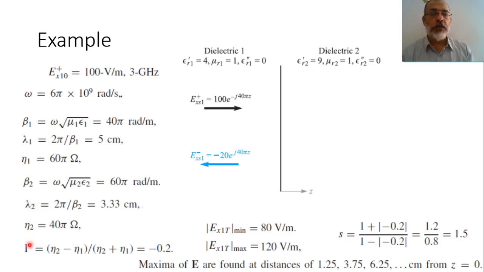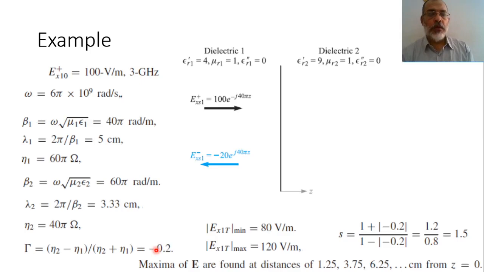Now we say that the reflection coefficient gamma is (eta 2 minus eta 1) over (eta 2 plus eta 1). So it is (40 pi minus 60 pi) over (40 pi plus 60 pi). So it is minus 0.2. So the reflection coefficient has a magnitude of 0.2 and a phase equal to pi.